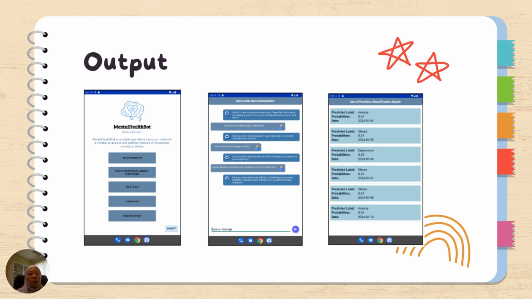The third figure shows the log file of the users that have used this chatbot. The output indicates, based on the 21 answers the user gave, how many percent it would be depression, how many percent anxiety, and how many percent stress. Basically, this is one of the projects that students can do for the final year project. It is on text analytics, a classification model.